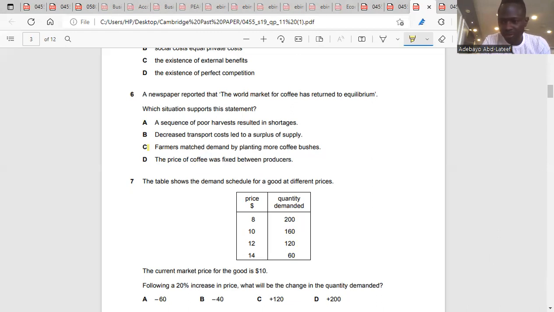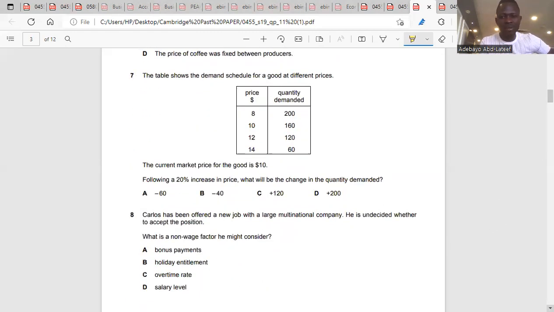Now look at question 7. They said the table shows the demand schedule for a good at different prices. So we have the price and we have the quantity demanded. It said the current market price for the good is $10. That's the original price, which we call P1. Then the original quantity, that is Q1, is how many? 160.